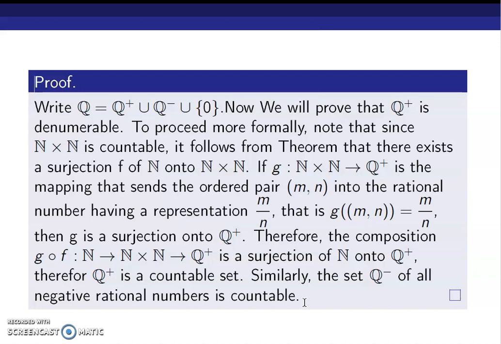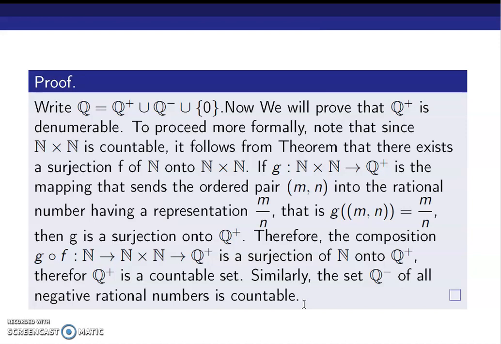Now we have defined a function from N cross N onto Q plus, defined by g of (m, n) equal to m by n, which by definition is always a surjection. If we take the composition of g and f, we get a function from N to Q plus, which is also a surjection. So from that, we can safely say that Q plus is a countably infinite set or a denumerable set or countable.